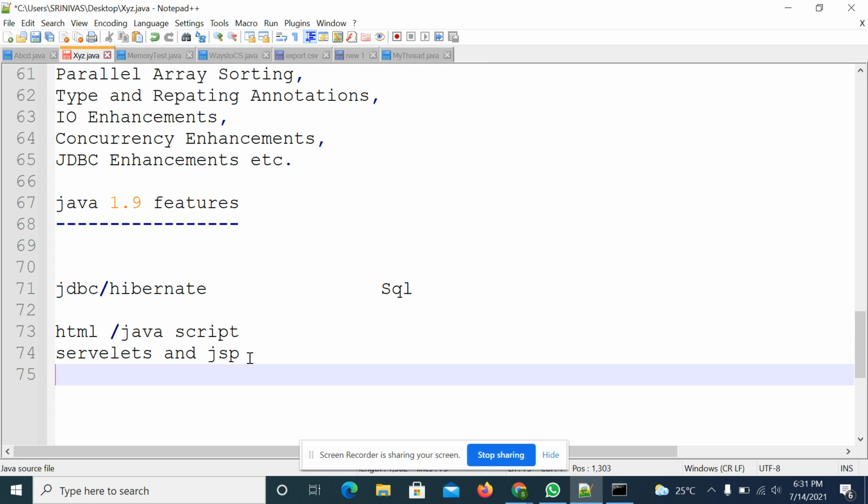After that, once you learn servlets and JSPs, nowadays no one is using Struts components, Struts applications, Struts 1.2. So we will try to cover at least 3 to 4 applications, how to implement applications using Struts. I am not going to cover the entire Struts. Struts is a framework. By using this framework, you can implement big web applications. We will cover at least 4 applications with different scenarios.